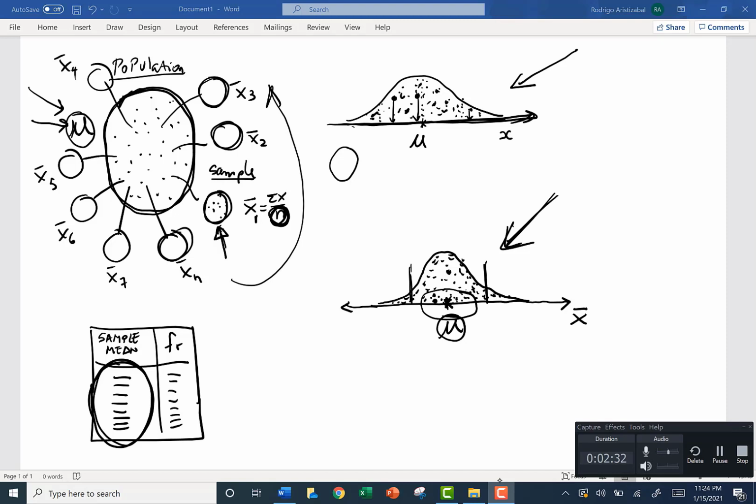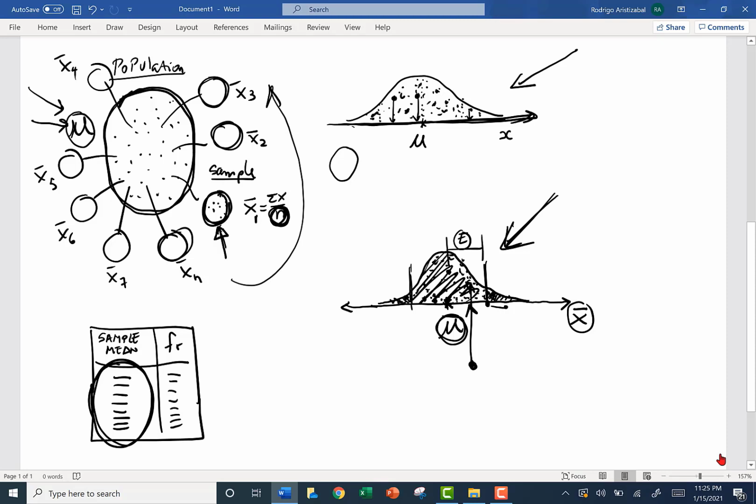We can state, for example, that 5% of all samples are located here, with a mean a little far away from the true mean, and here. Suppose that this percentage represents 5% of all possible samples. Then we are 95% confident that we are going to select one sample in this region, any of these samples. Suppose that we select this one. Then our error will be this distance. This is the maximum error that we are going to make.